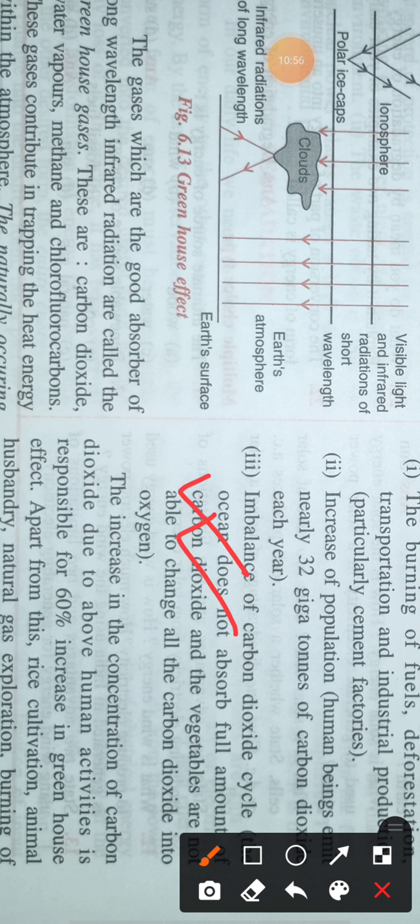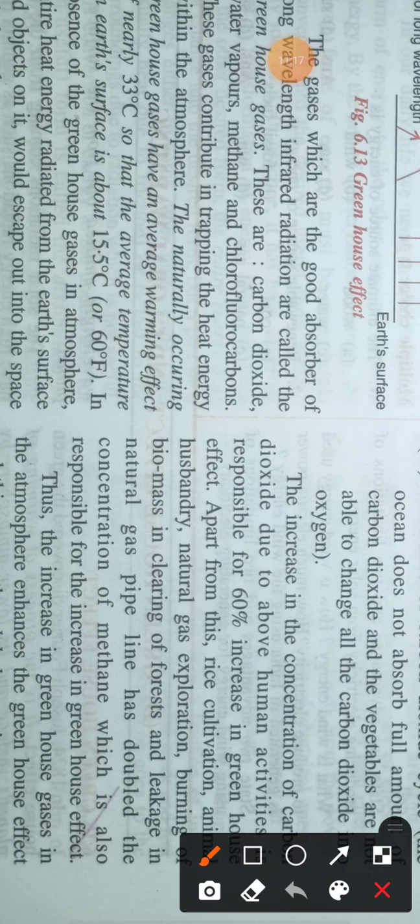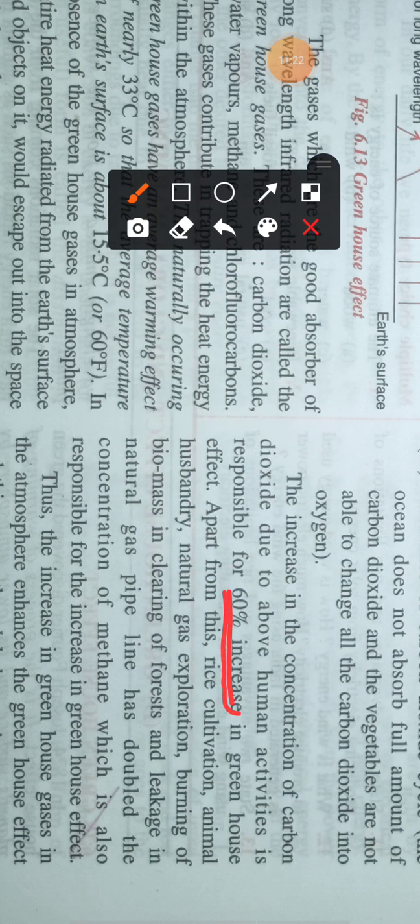Carbon dioxide is being generated in high amounts, but the algae, bacteria and green plants cannot absorb it easily because their numbers are very small. The increase in the concentration of carbon dioxide due to the above human activities is responsible for 60% of the increase in greenhouse gases. So that means humans are mainly responsible for the increase in greenhouse gases.